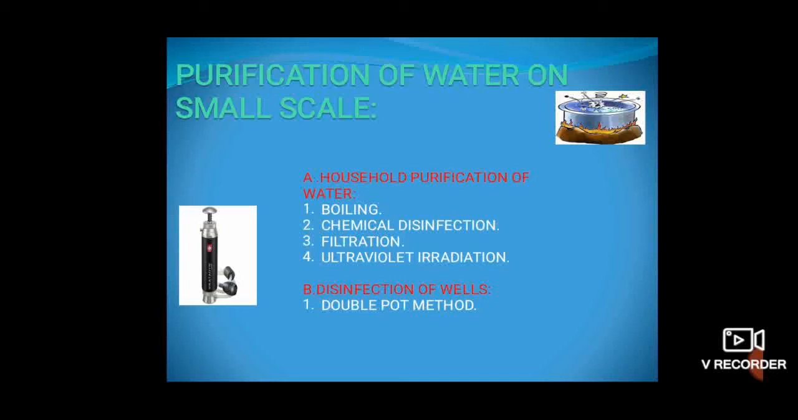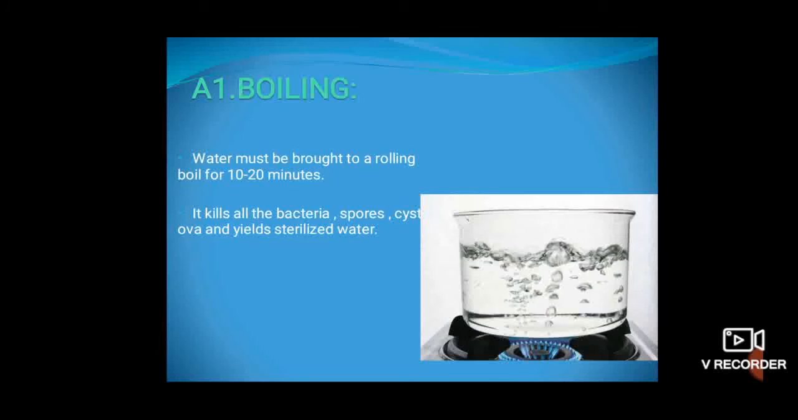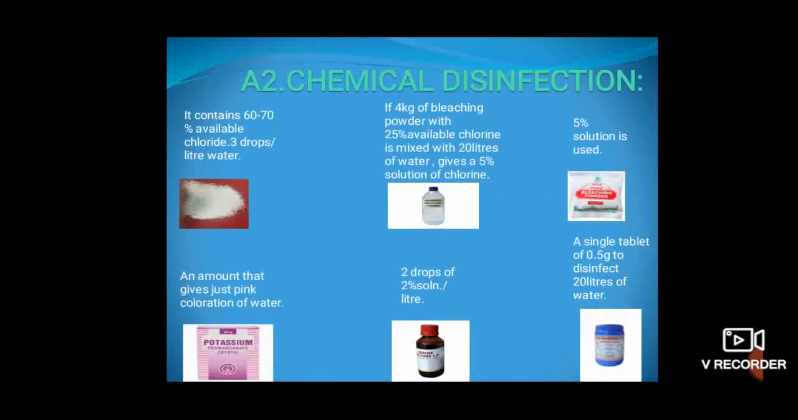Household purification of water is achieved by boiling, chemical disinfection, filtration and ultraviolet irradiation. Boiling. Water must be brought to a rolling boil for 10 to 20 minutes. It kills all the bacteria, spores, cysts, ova and yields sterilized water. Chemical disinfection. In chemical disinfection, high-test hypochlorite, chlorine solution, bleaching powder, potassium permanganate, iodine and chlorine tablets are used.